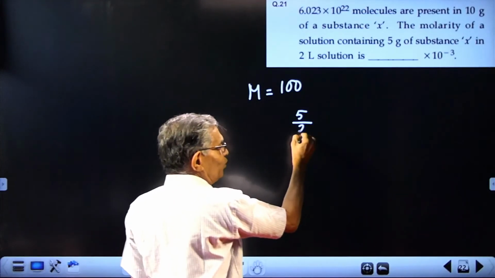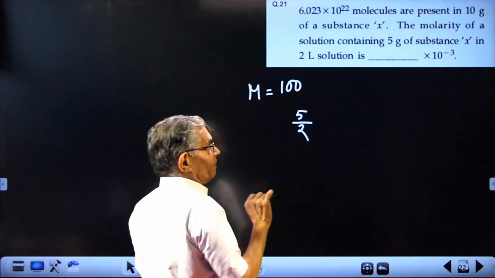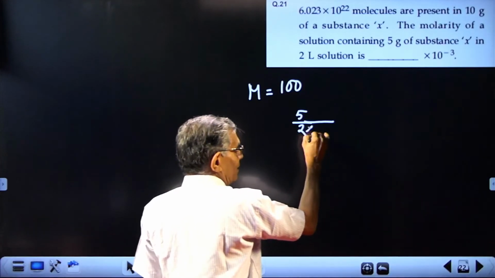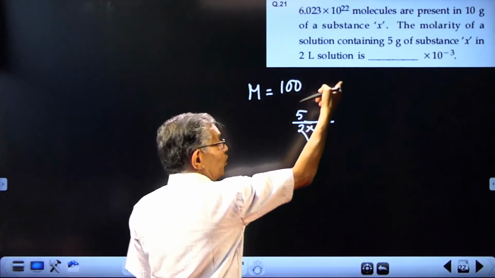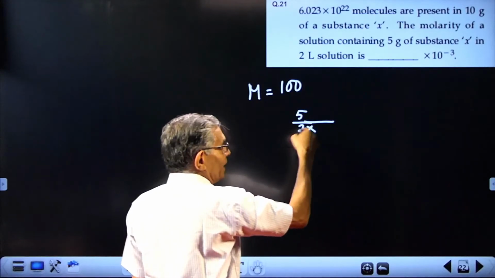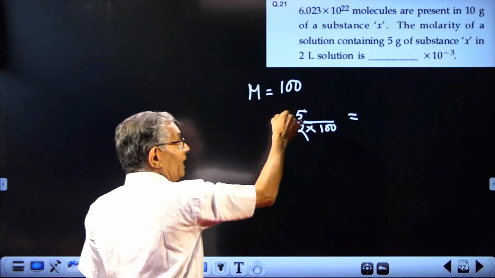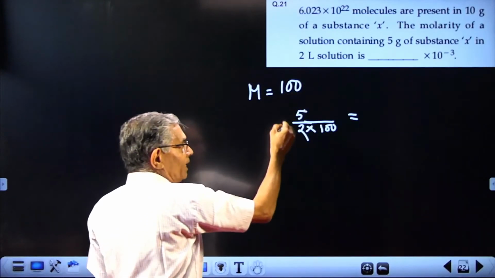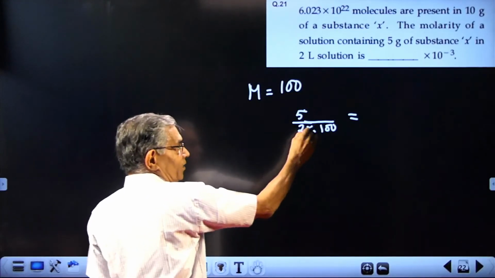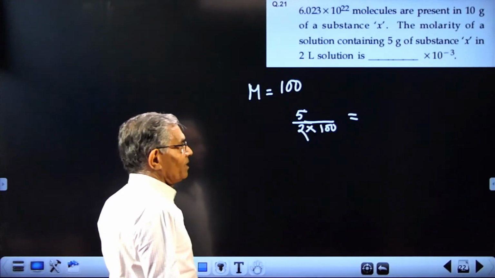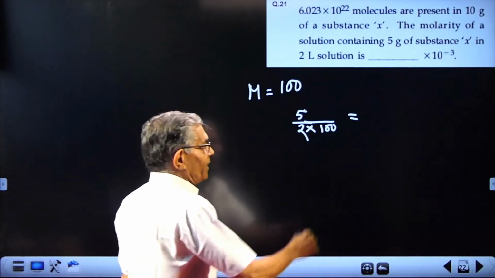So, 5/2 gram present in 1 liter. Now, make it mole, meaning divide 5/2 gram by 100. 5 gram in 2 liter, so 5/2 gram in 1 liter. Make it mole by dividing by this one. So, the answer will be 25.